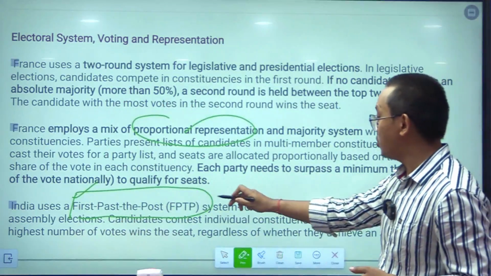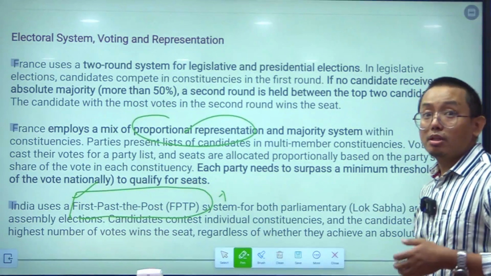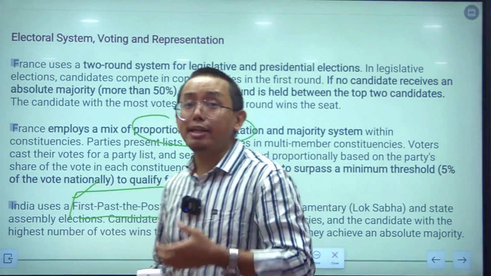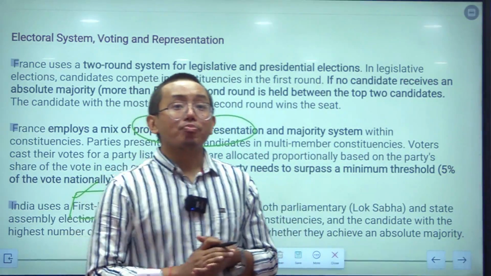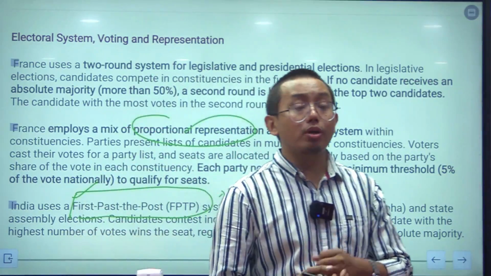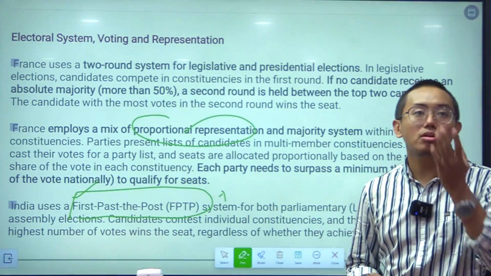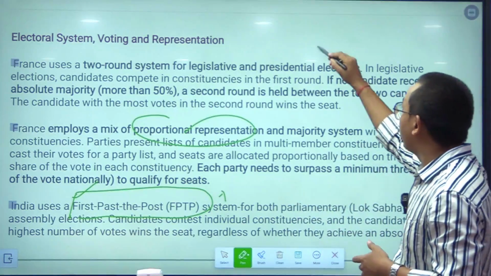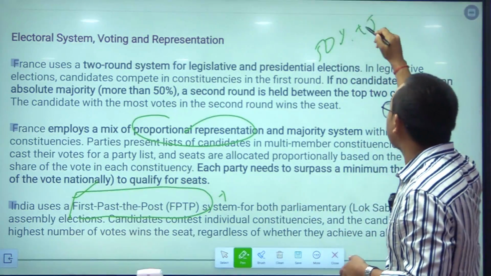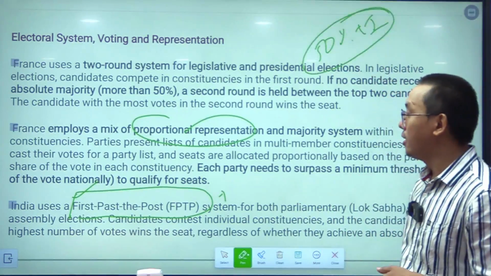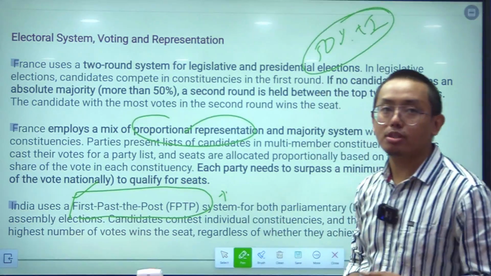So, first past the post system means the party which gets the highest percentage of vote wins the election. It does not matter whether he gets 50% plus 1 or not. This is not the criteria in India. India just follows the first past the post system.